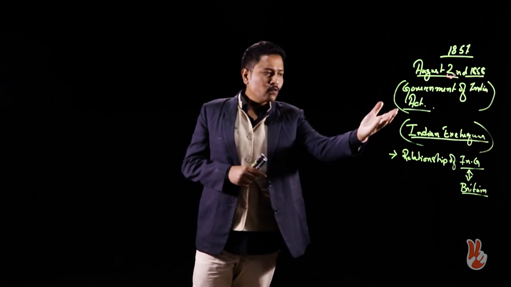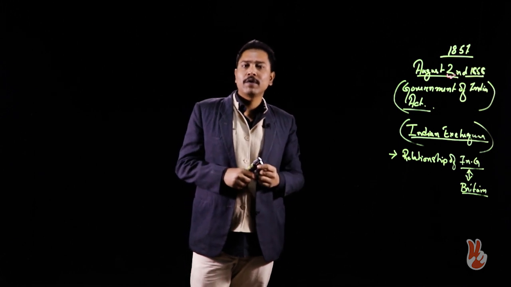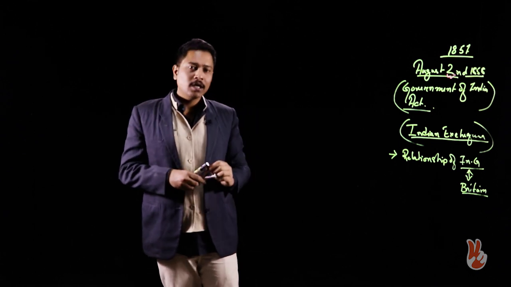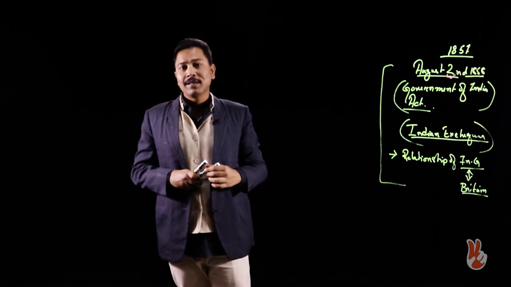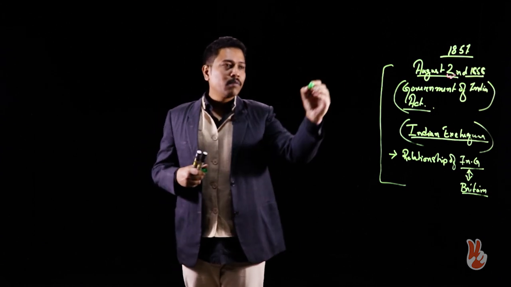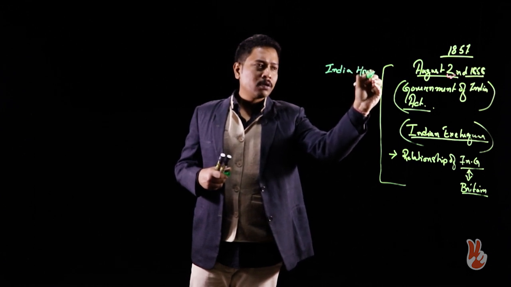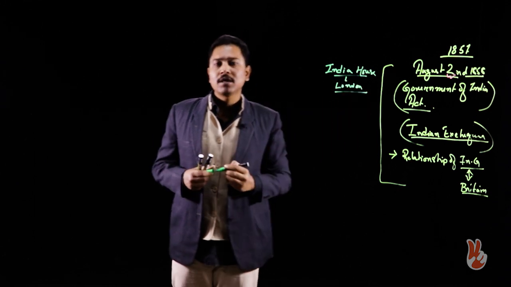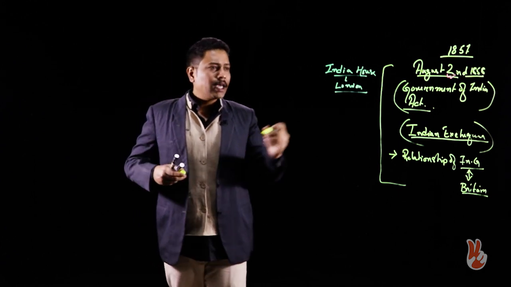Now, these two points can also be seen as some of the defects, or limitations, of the Government of India Act of 1858. Also, a trivia concerning the Act: you might be asked where the office of the Secretary of State for India is. Remember, it is known as India House, located at London. Such trivia questions might also come.